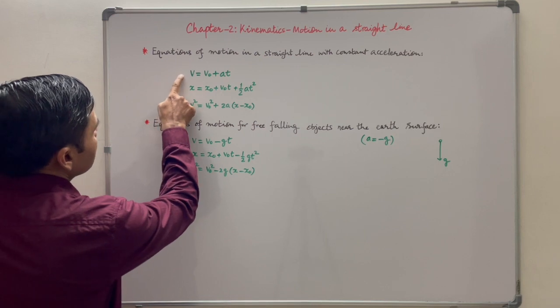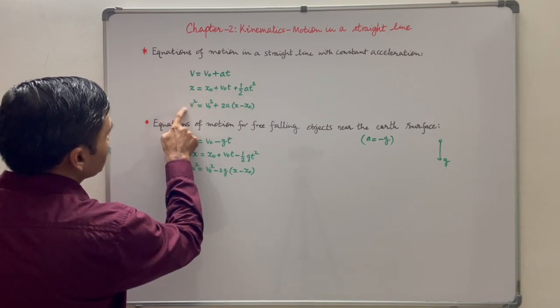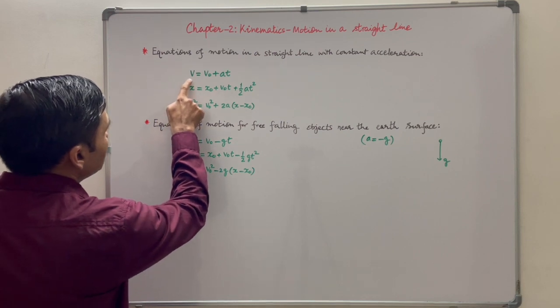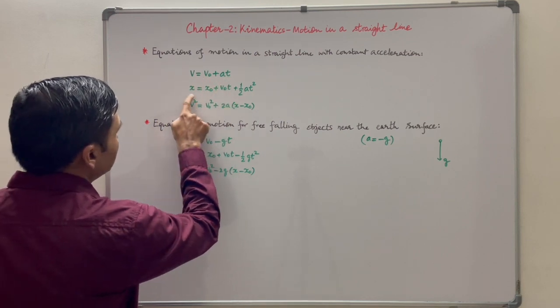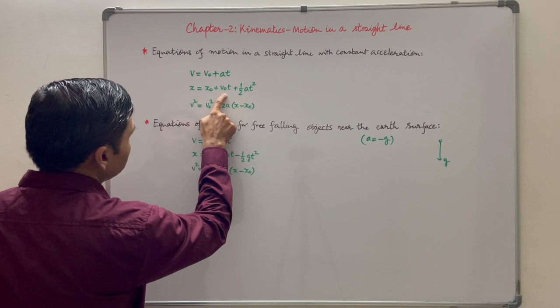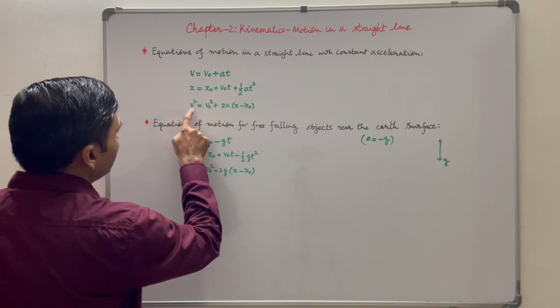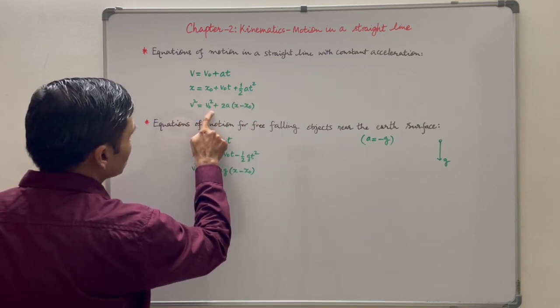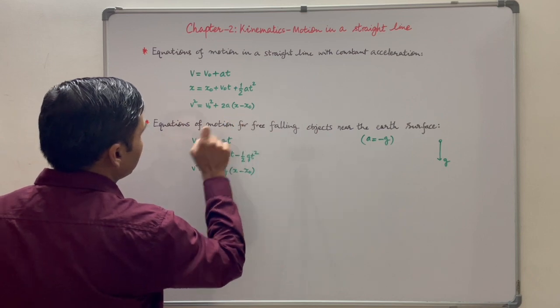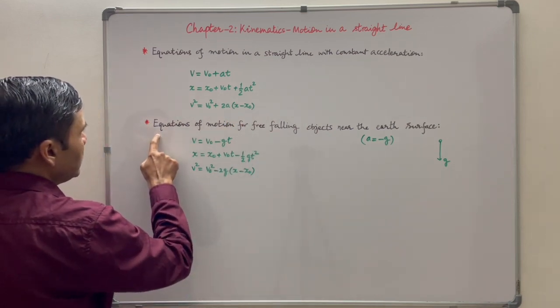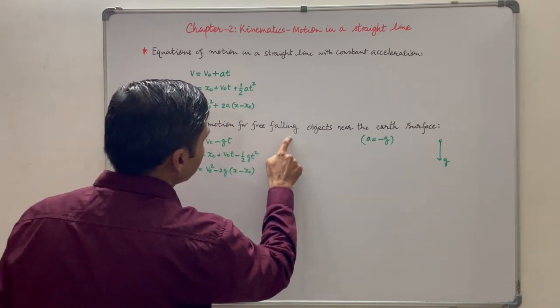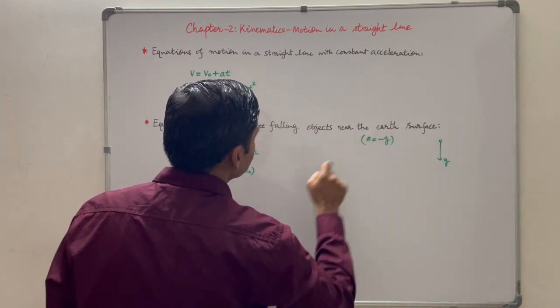Just now we have seen that there are three equations of motion in a straight line with constant acceleration, and they are v is equal to v0 plus at, x equal to x0 plus v0t plus half at square, and v square is equal to v0 square plus 2a(x minus x0). Now let us see equations of motion for free falling bodies near the Earth's surface.